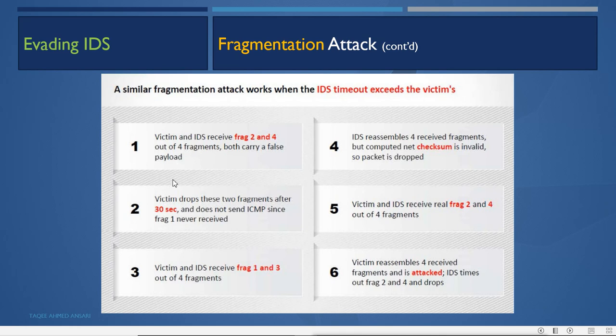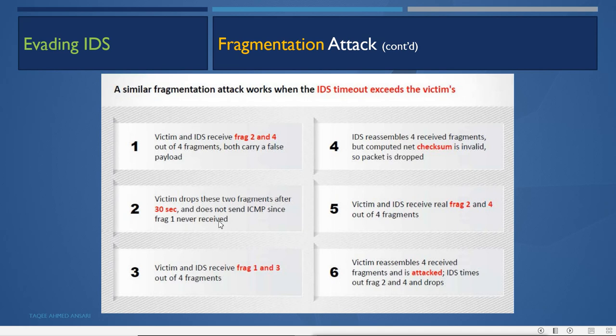Now the victim drops these two fragments after 30 seconds, because the victim's timeout is less than the IDS's. So after 30 seconds, the victim drops these two packets with the false payload, and does not send ICMP since fragment 1 was never received.